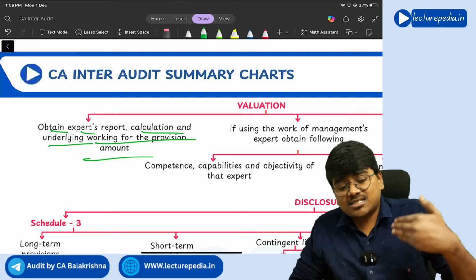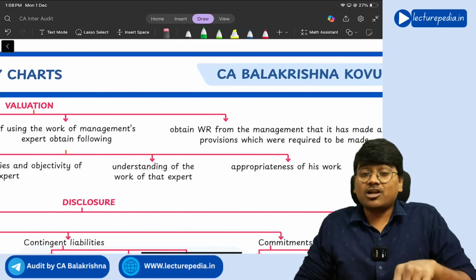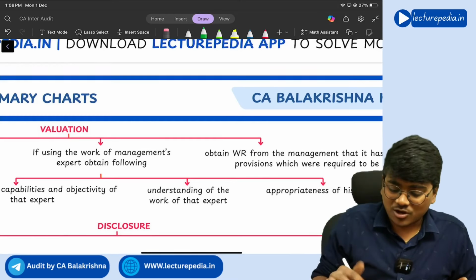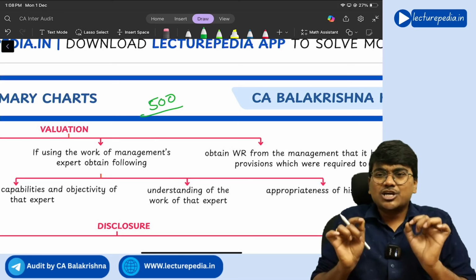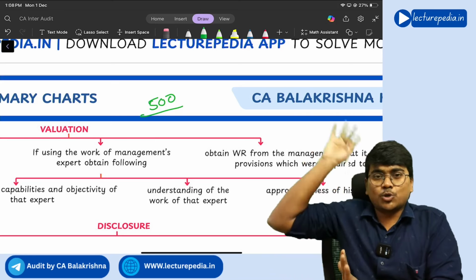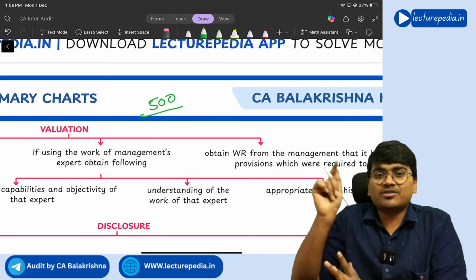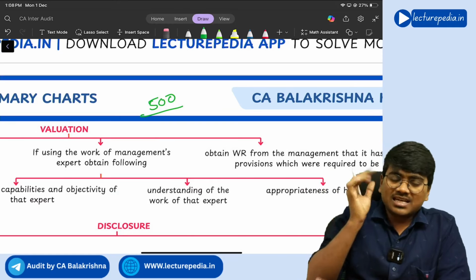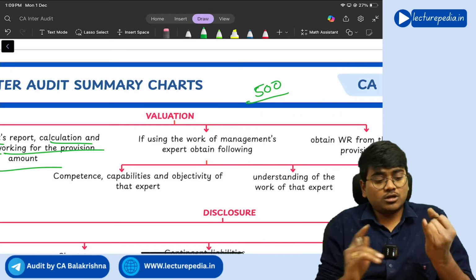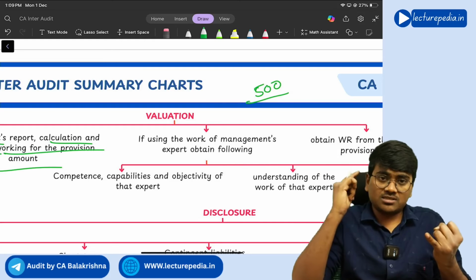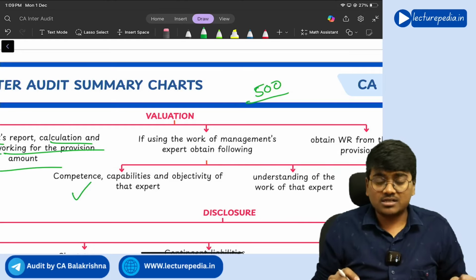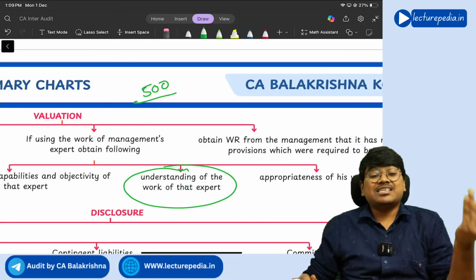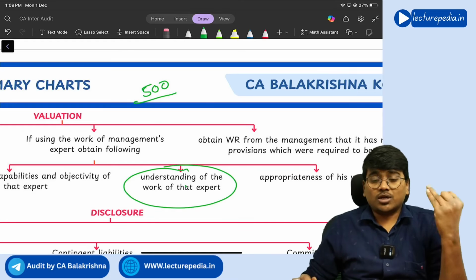If management has used a management's expert and the auditor decides to use the work of the same management's expert, if you remember, we have seen this concept in SA 500, using the work of a management's expert. You can go to SA 500 and see this concept. Now when the auditor decides to use the work of a management's expert, there are three things he needs to observe. First of all, does the expert have proper competence, capability and knowledge to do that work? Next, you need to understand the work performed by that particular expert, how he has performed that work.